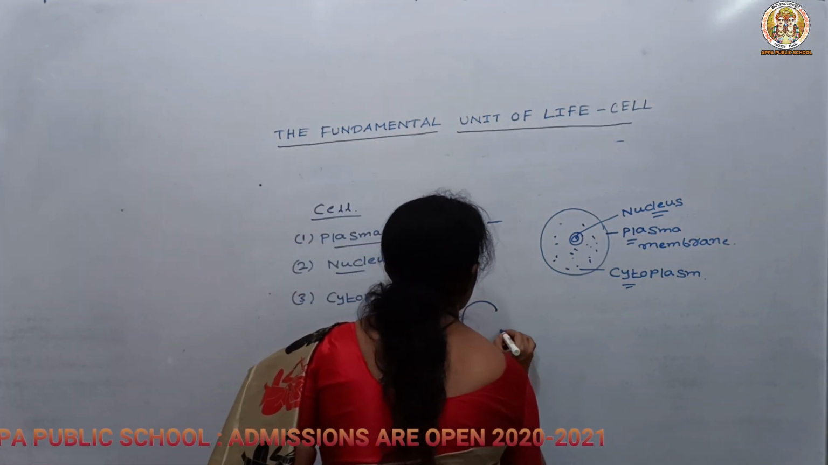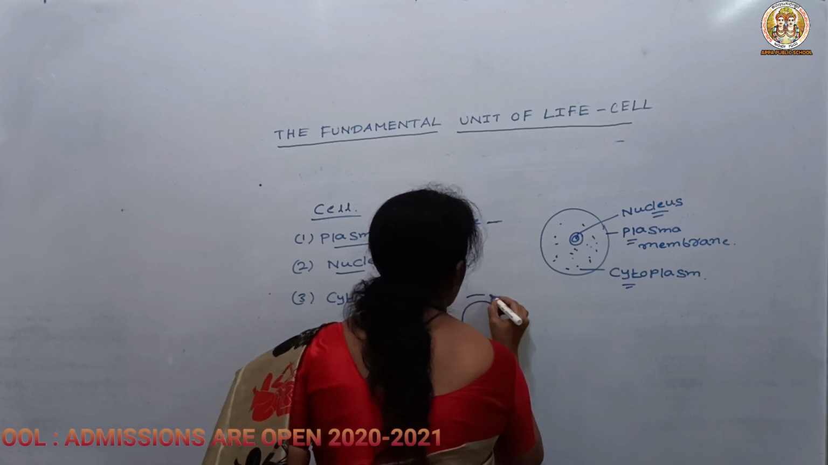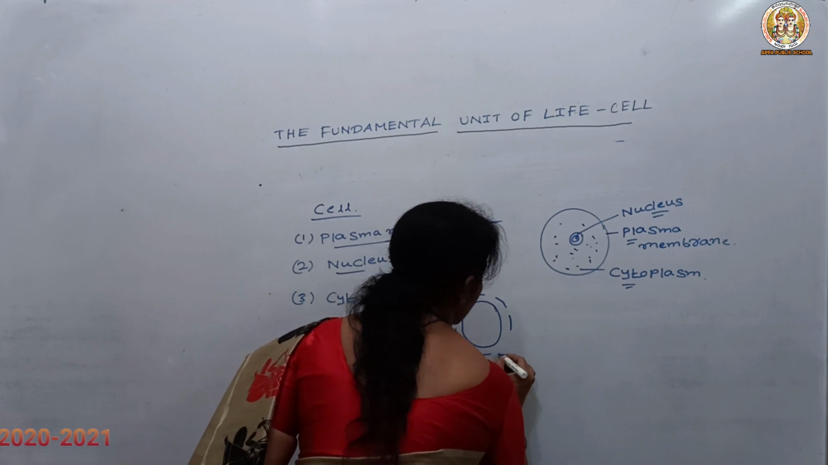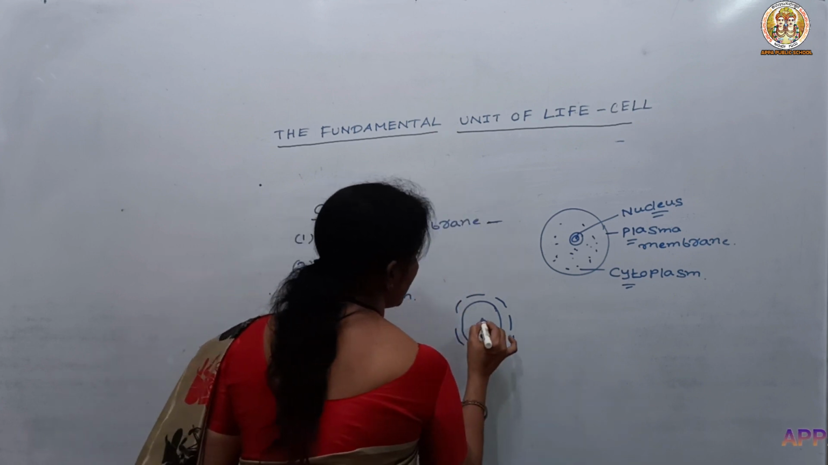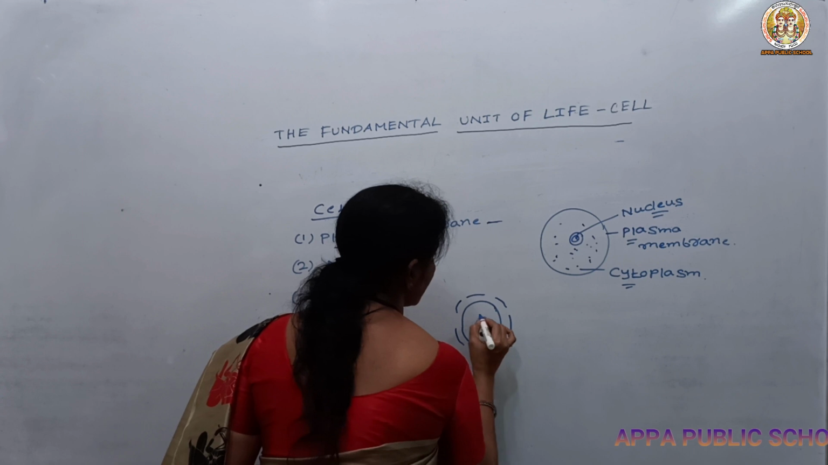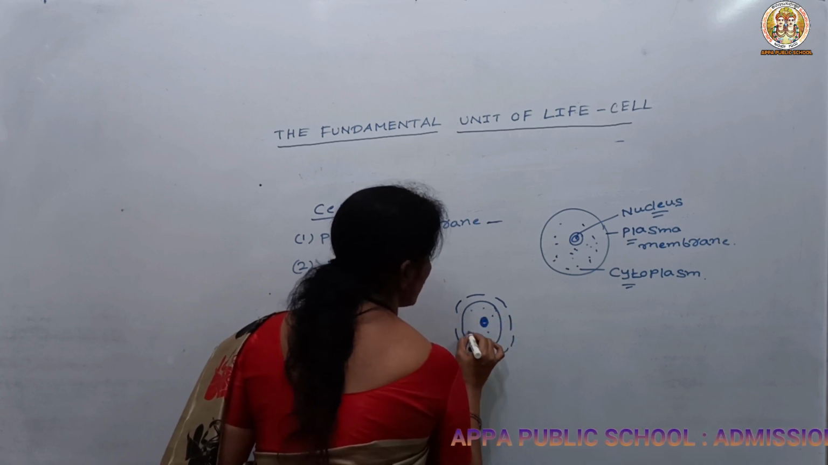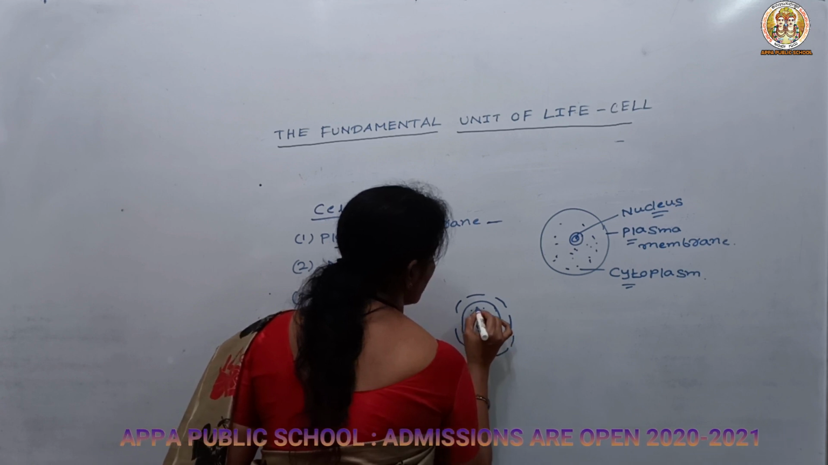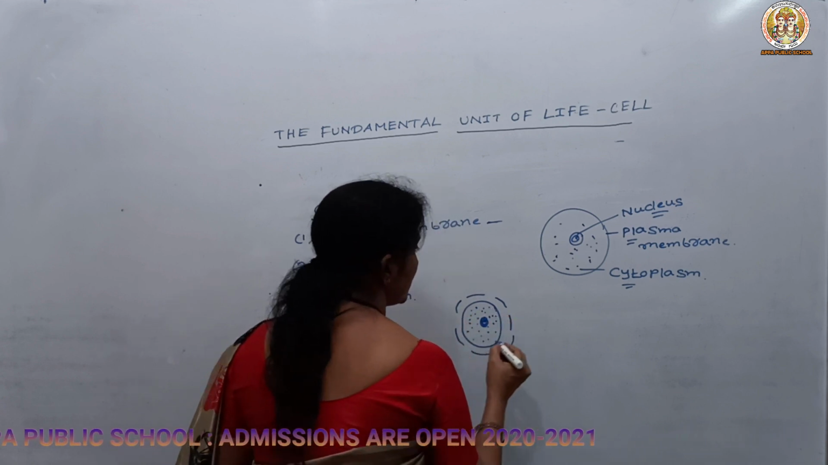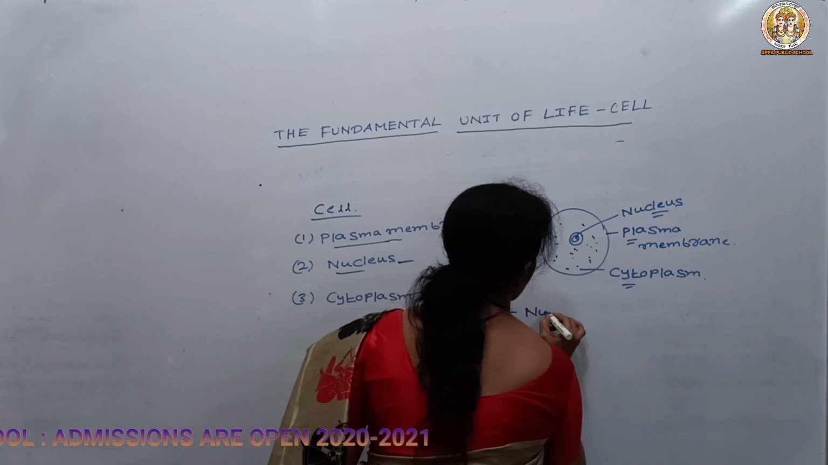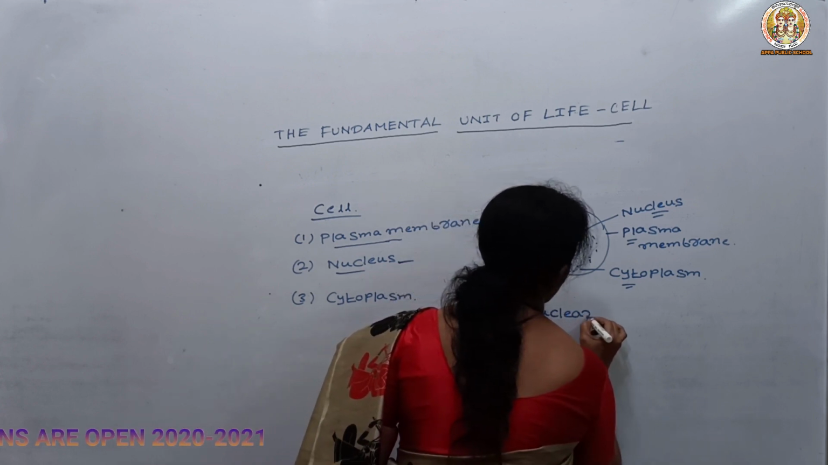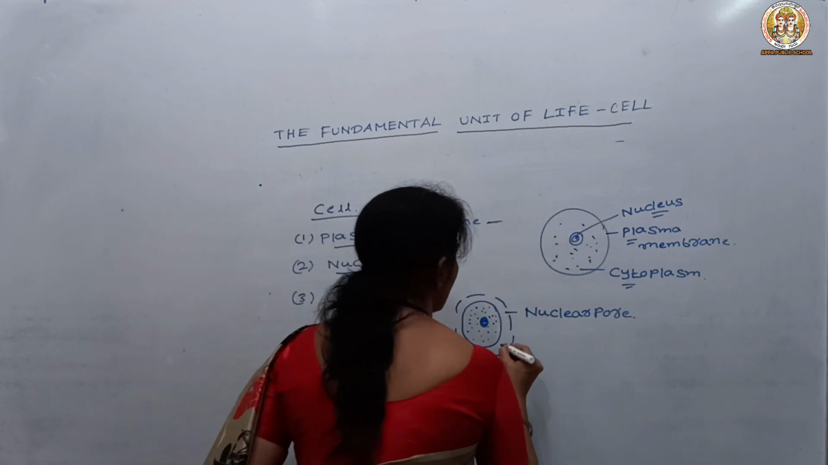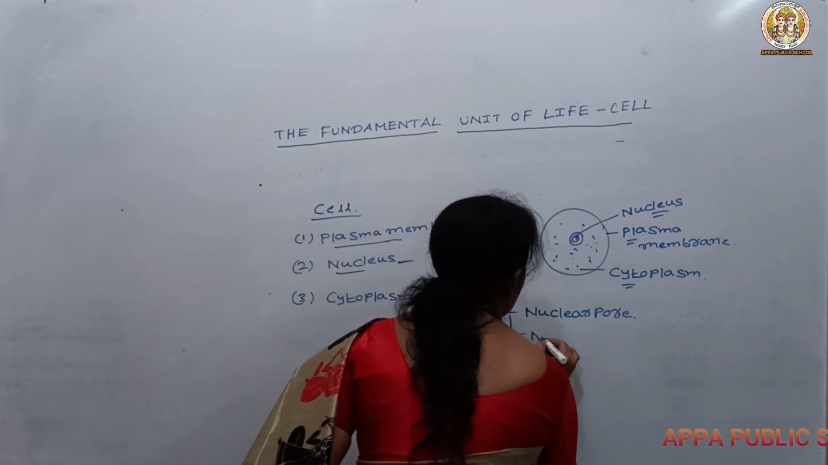It mainly consists of an outer covering in which small pores are present. They are known as nuclear pores, and inside you can see the nucleolus and the nucleoplasm. The nucleolus is made up of RNA. The nuclear pore helps in the exchange of gaseous material. Then you can see the nuclear membrane.